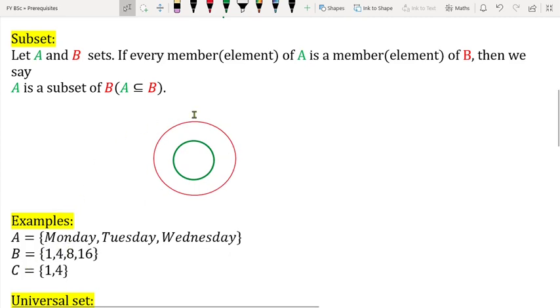And if you draw a diagram, this is a Venn diagram. So this is our set A, I will say.